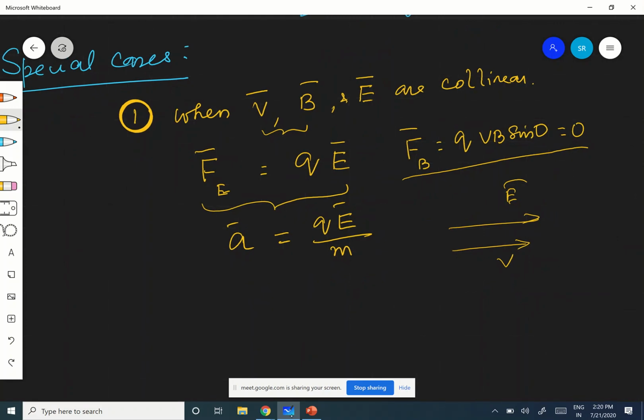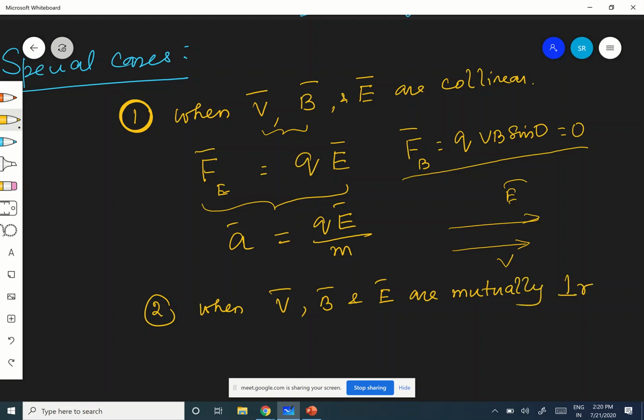Okay, second case. The second case is when V, B and E are mutually perpendicular.